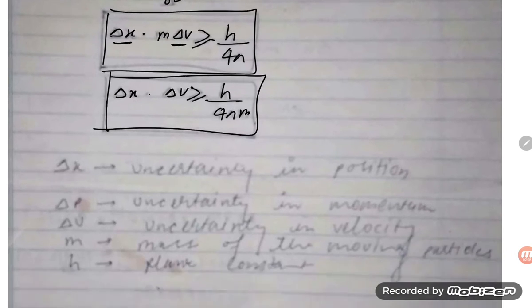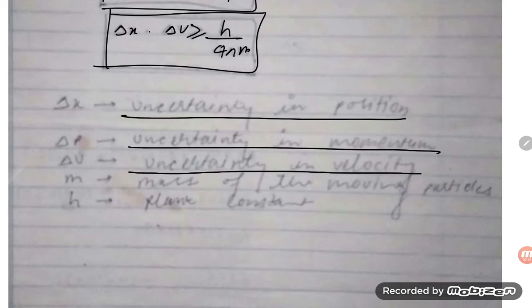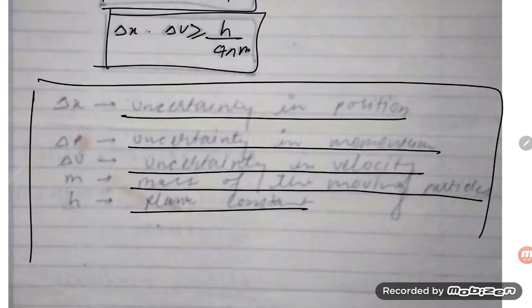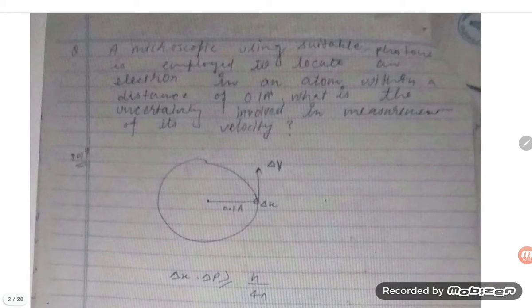Now you can also write delta x into delta v greater than or equal to h by 4 pi m. So here also you are not able to determine the exact position and momentum of a moving electron, students. Delta x is the uncertainty in position, delta p is the uncertainty in momentum, delta v is the uncertainty in velocity, m is the mass of the moving particle, and h is the Planck constant. So this is all about our required description. Let's have a look at the problem, students.